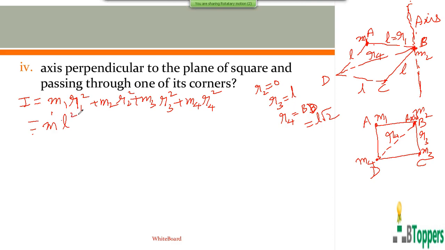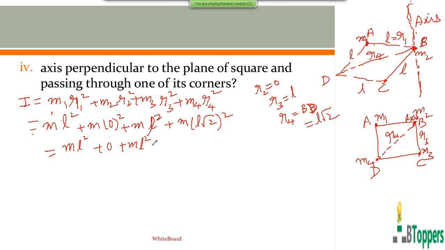Here r1 equal to L, r2 equal to 0, r3 equal to L, r4 equal to L root 2. If you simplify this, you get the moment of inertia of the system of the four particles equal to 4 m L square.